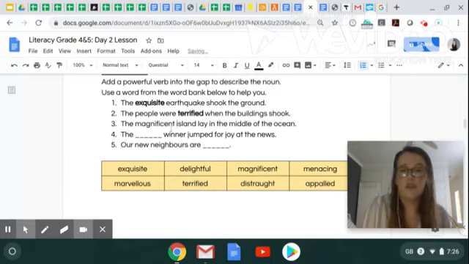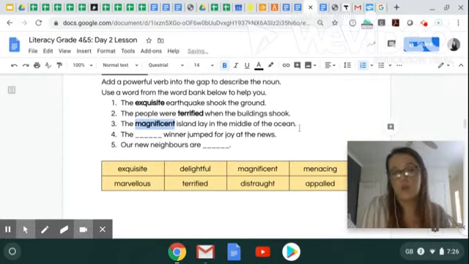So number 4 and 5, I'm going to leave open for you. I want you to try yourself and use two of these words in the word bank to complete these sentences and to make them powerful and describe the nouns with adjectives. So you can pause the video here and then you can try these two by yourself.